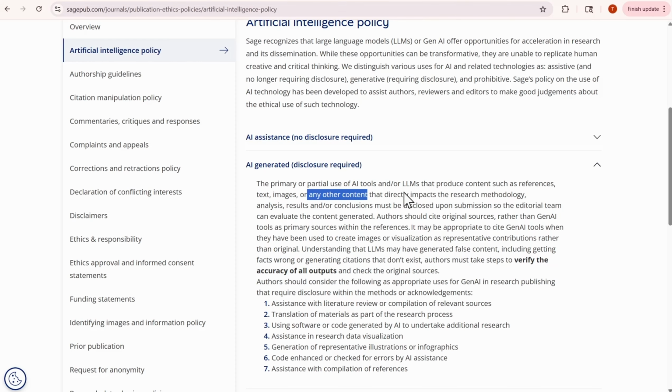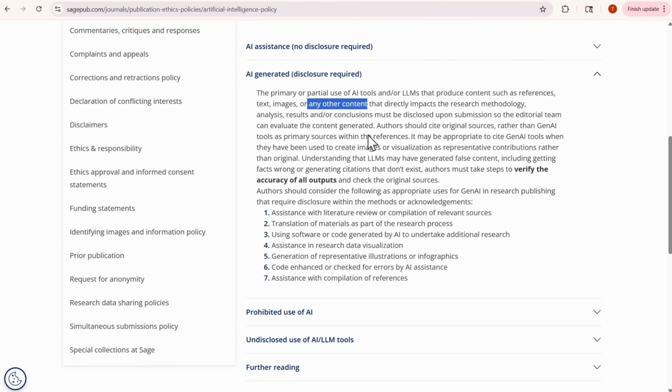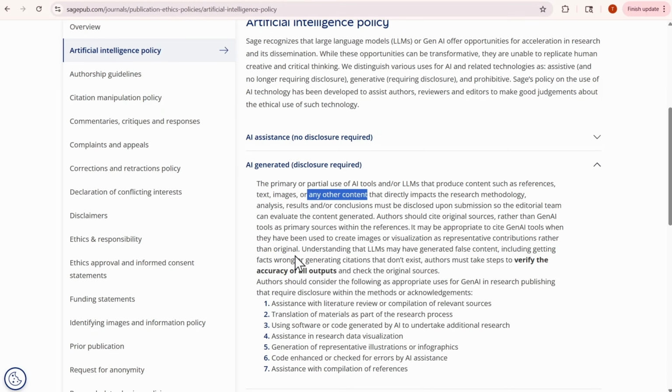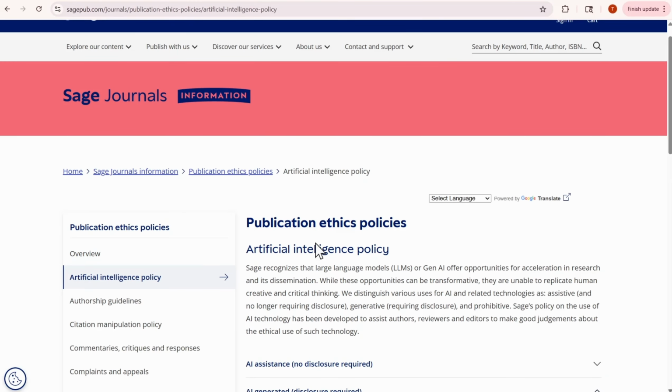If any of this other content constitutes personal data, then you can see here what the responsibility is of our data subjects when using the AI tools, whether the primary or partial use of those tools.